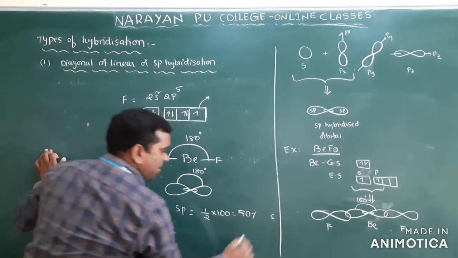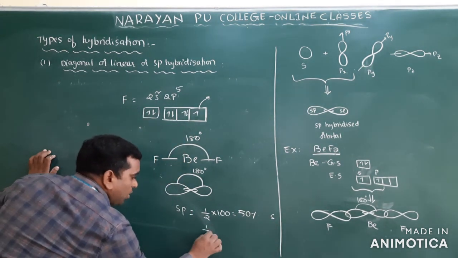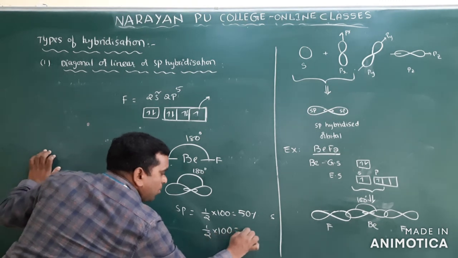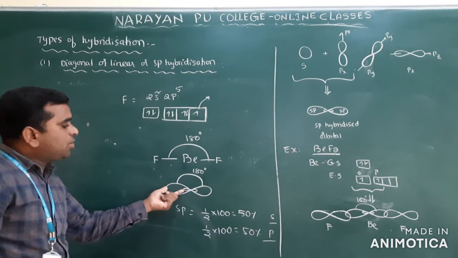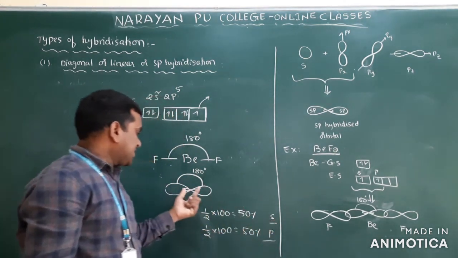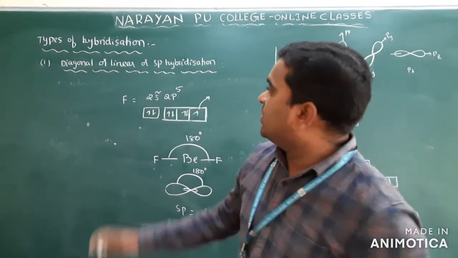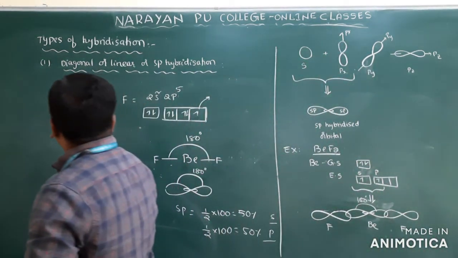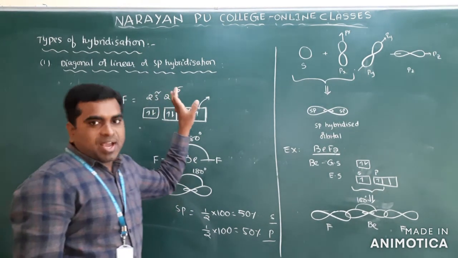This is the S character. P character means how much? Here also 1, out of total 2 orbitals, 1 by 2 into 100, which is 50%. So the P character is also 50%. Each hybrid orbital has 50% S character and 50% P character. So this is about diagonal or linear or sp hybridization.